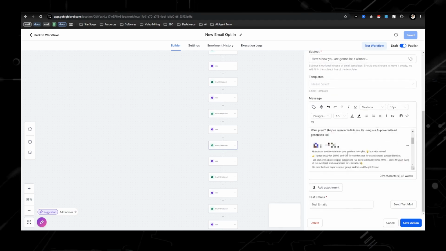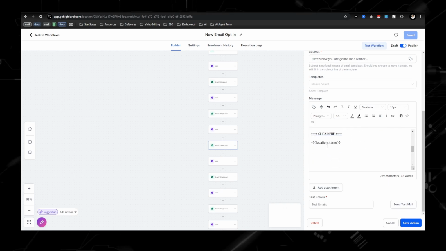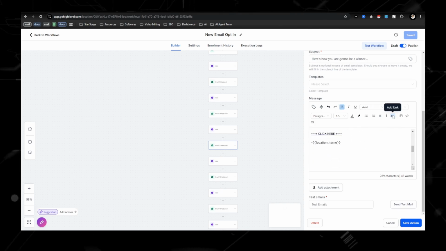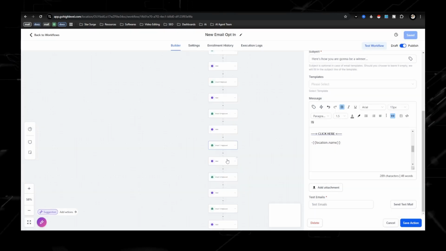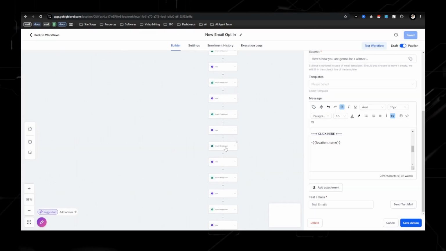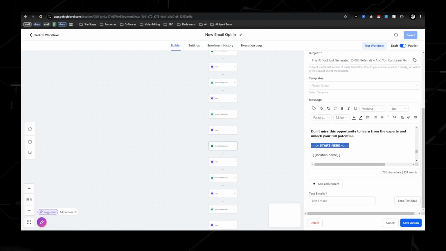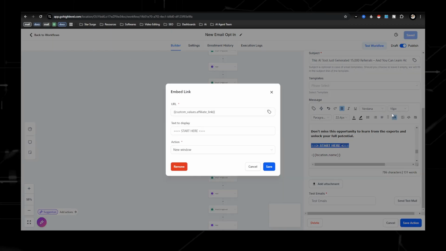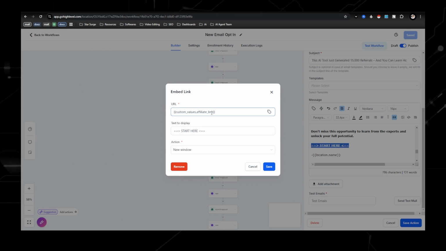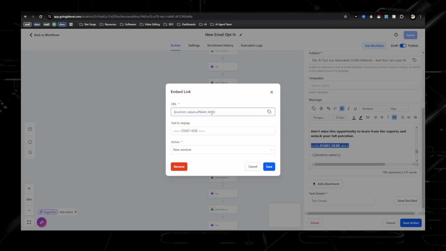So if you open up one of these, you'll see where it says like click here, this is going to be to a custom value. Go all the way down, scroll here. This one's going to be to a custom value. And why I do this is because if you were to import my snapshot and I did not have these custom values, these would all be linked to my affiliate links. And we don't want that. We want your guys' affiliate links to be in here.